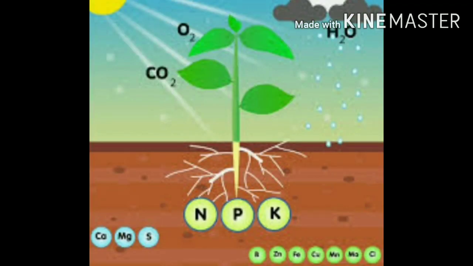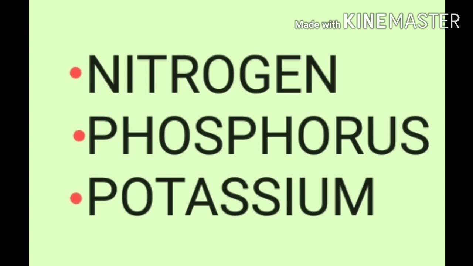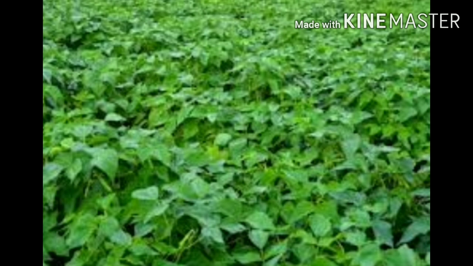Let us see how nutrients are replenished in the soil. The main nutrients required by the plants are nitrogen, phosphorus, and potassium. These are called mineral nutrients. When the plants are grown, they absorb the nutrients from the soil, due to which the amount of plant nutrients in the soil goes on decreasing.